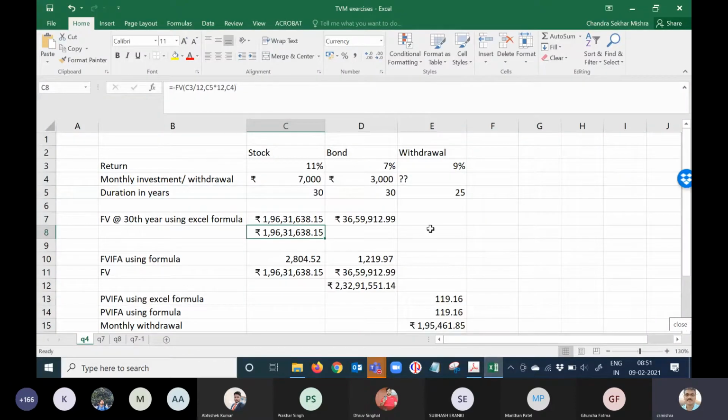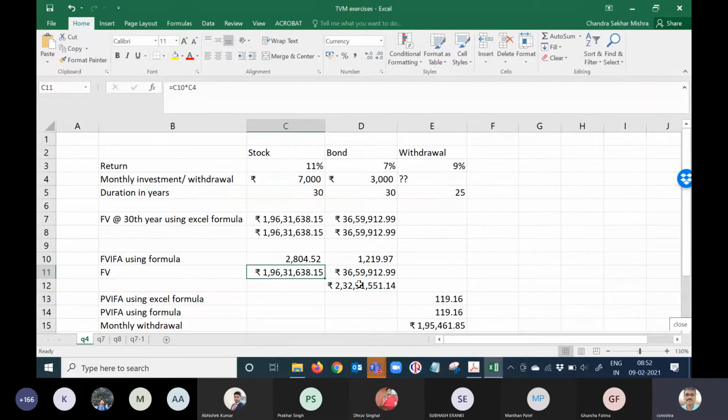Yes. So if you drag it now, you get this value. Now what happens? This is your total value. And I have also used our formula, that future value formula you have now. What is that? 1 plus R to the power n minus 1 whole divided by R, correct? So you can also do that, not a problem. You get 2804.5, that is the annuity value. Multiply this one with 7,000 rupees, you get this value also. Both the formulas will give same answer. They have to give same answer.